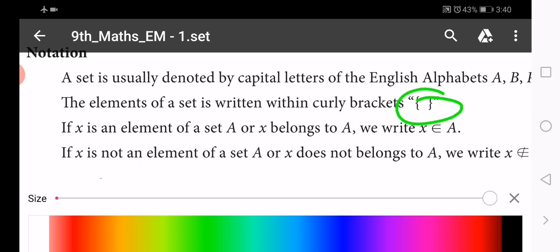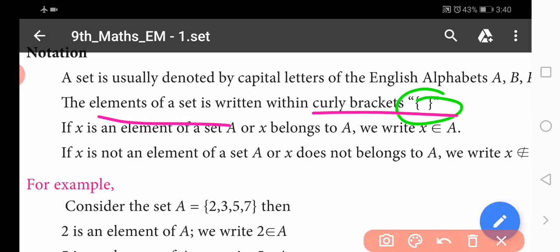If the elements are represented in curly brackets, then it is called a set. Otherwise it is only a statement. Do you understand what a set is and what a statement is?